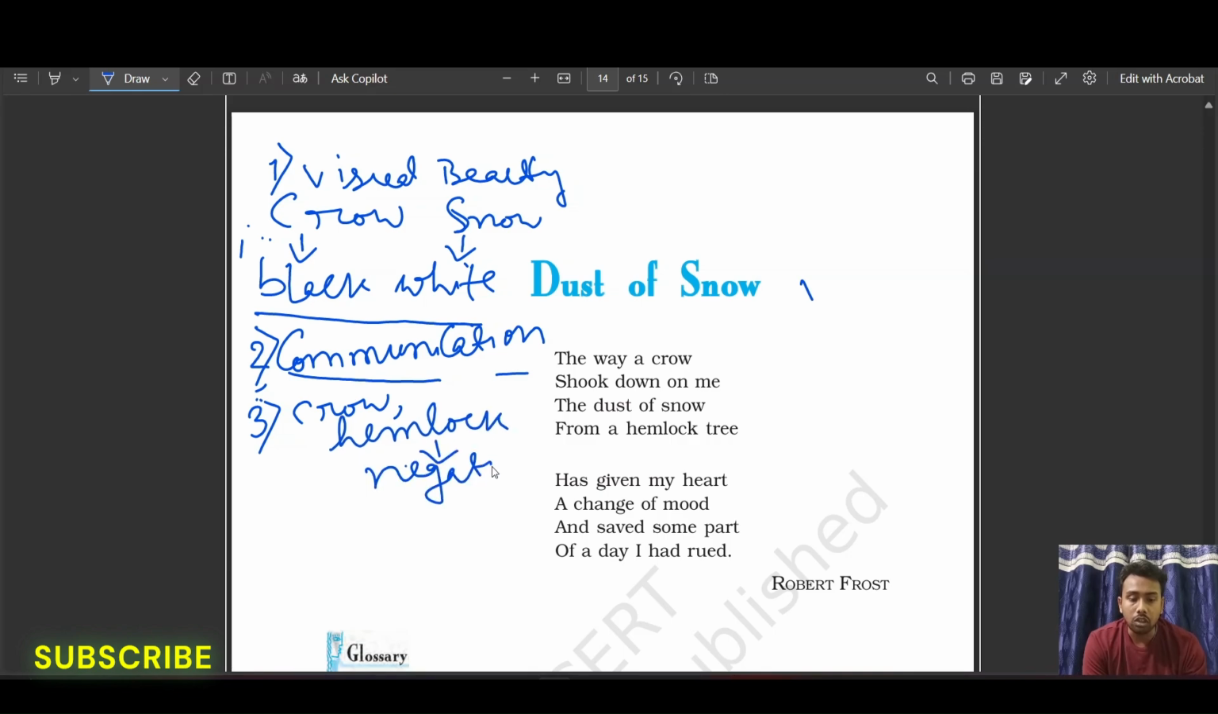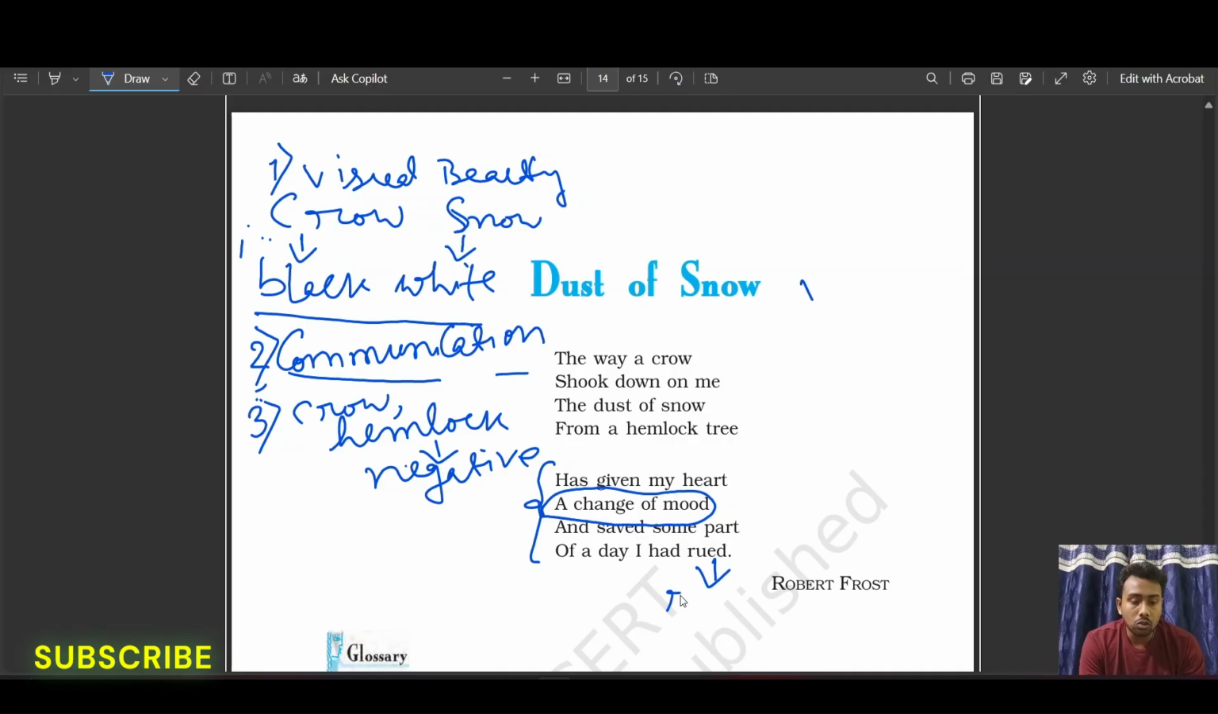अब इसके बाद क्या होता है? Then has given my heart a change of mood and saved some part of a day I had rued. So poet को अब क्या हो जाता है ना, change of mood. poet के अंदर एक realization होने लगता है कि I was ruining my day. So यहाँ पर rued का meaning क्या हो जाएगा ना, एक regret.